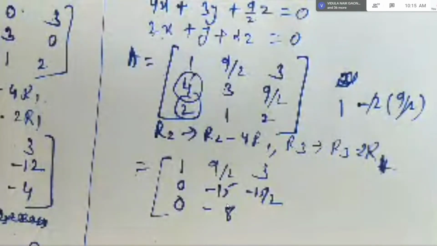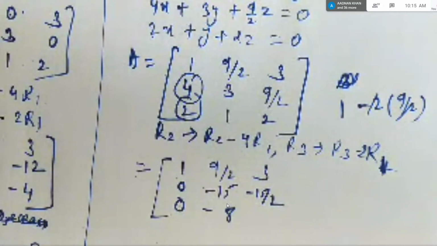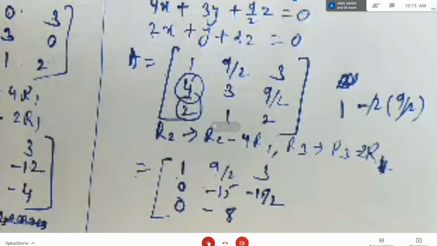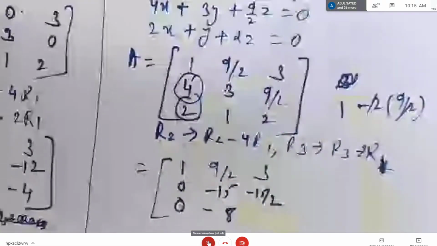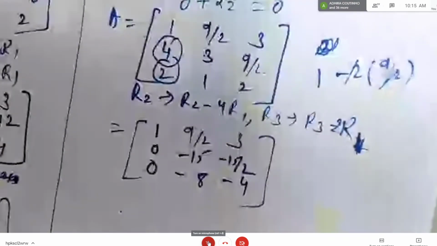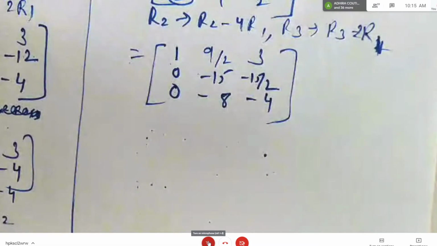And last number, tell me quickly. R3 minus 2R1. Minus 4, minus 6. Sorry, 2 minus 6 is minus 4. Yes, correct. Okay. So is it echelon form, students? It is not echelon form because you don't have increasing number of zeros, right?